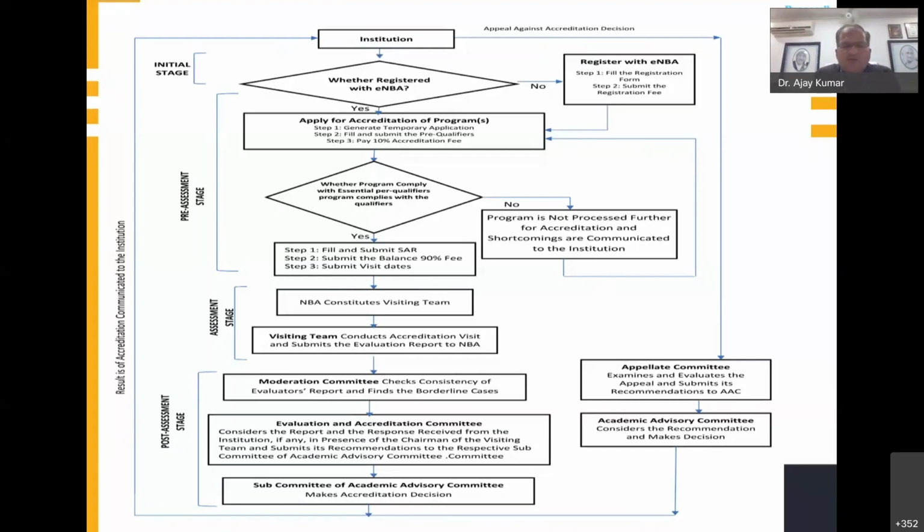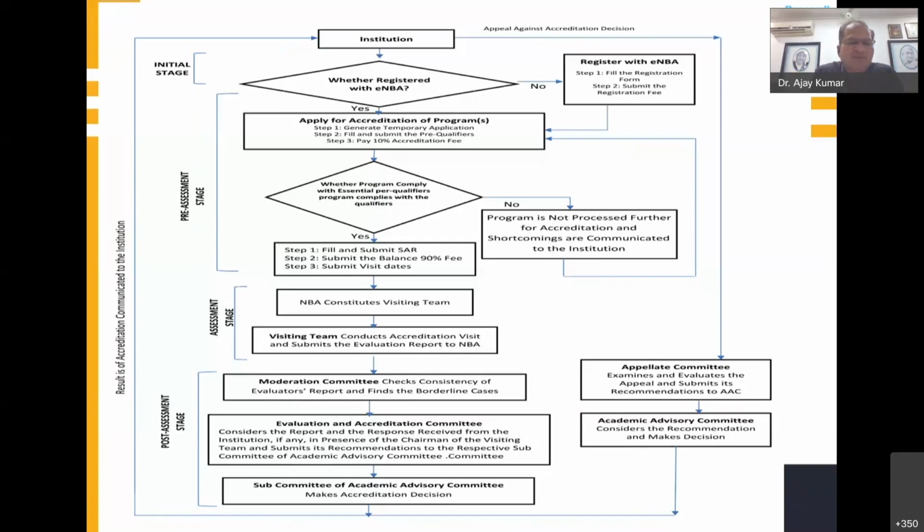And the next part is the visiting team conducts the accreditation visit and submits the evaluation report to NBA. They visit the campus and, on the basis of your overall parameters, program level criteria from 1 to 7, and 8, 9, 10, as I told you earlier in the beginning, the specific program members visit the program and look at each and everything from criteria 1 to 7.